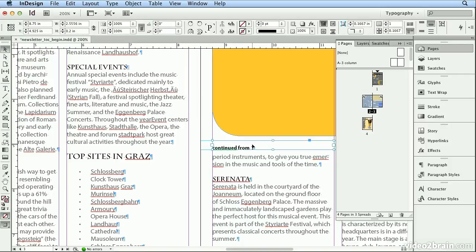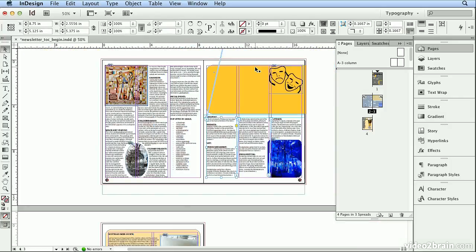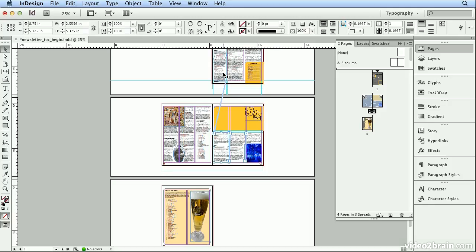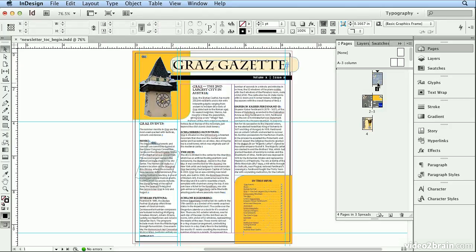I'll go to my Selection tool, pull this up a bit. If they don't touch these two boxes, it reports the actual page number, page 3. But as soon as I pull that down and the boxes touch, it reads this thread that I can see if I zoom out with Control minus, that it's continued from the cover to page 3. And that's all automatic. I'll double-click on page 1 and hit Control 0 or Command 0 to fit in window.